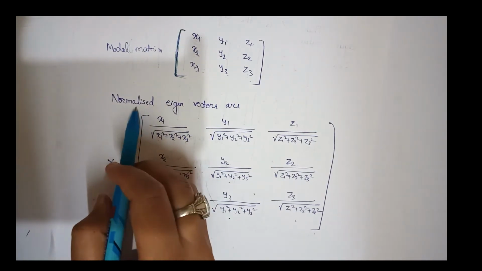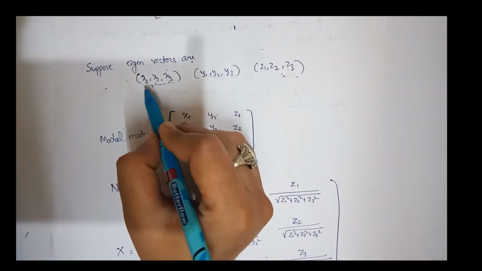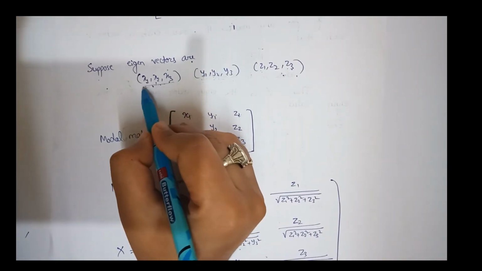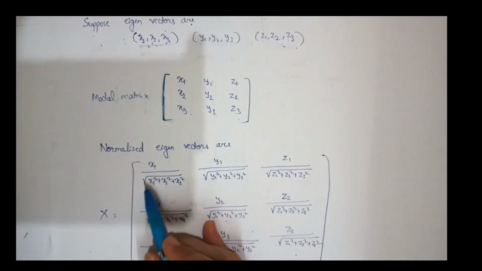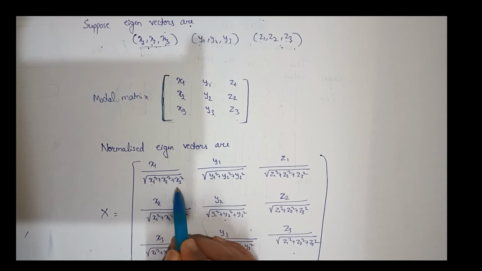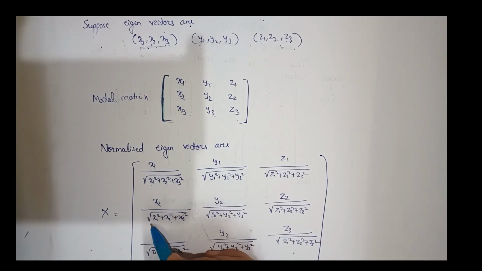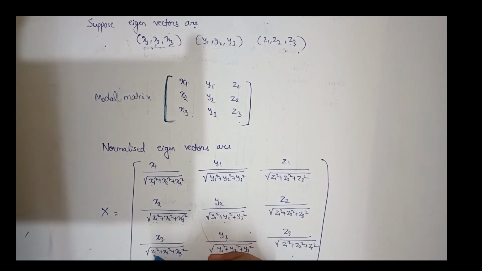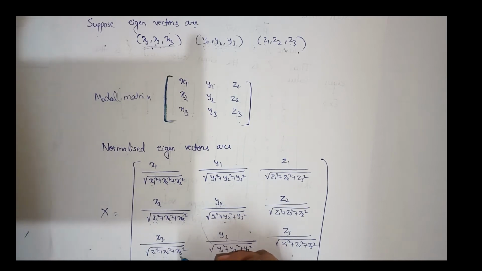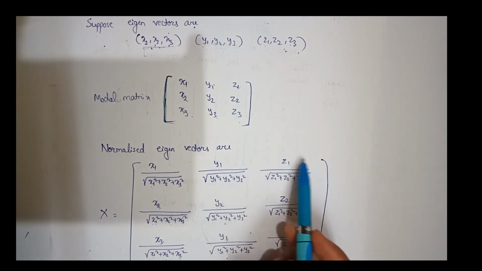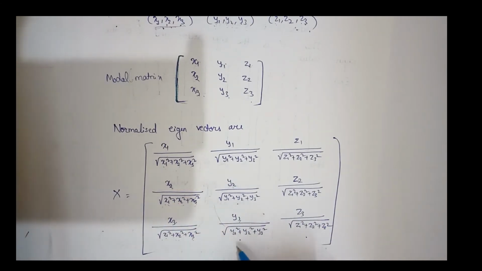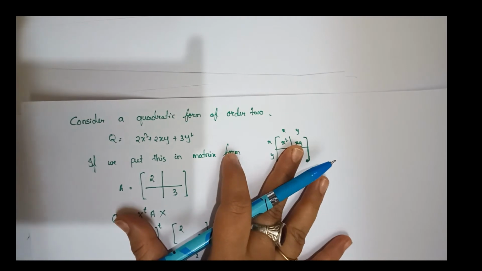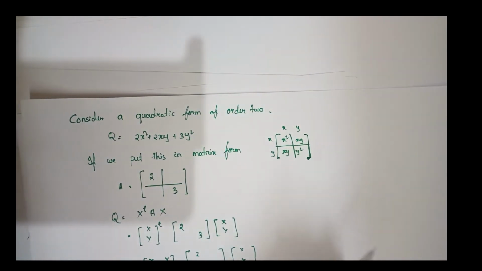But what is the orthogonal matrix? The orthogonal matrix contains the normalized eigenvectors. Remember, to find the normalized eigenvector, the first element is divided by the square root of first element square plus second element square plus third element square. Just like that, the second element and the third element are divided by the same square root. These are the normalized eigenvectors. So this is my orthogonal matrix. Now, before jumping to the previous year question paper solutions, we will go through this for better understanding.